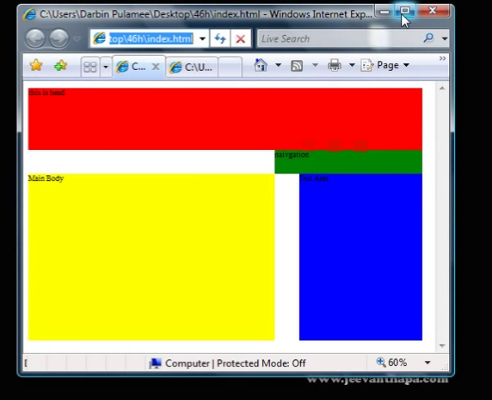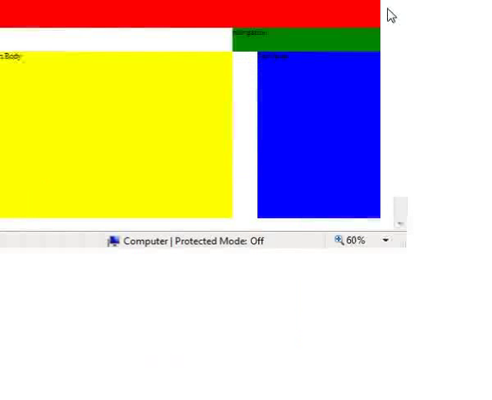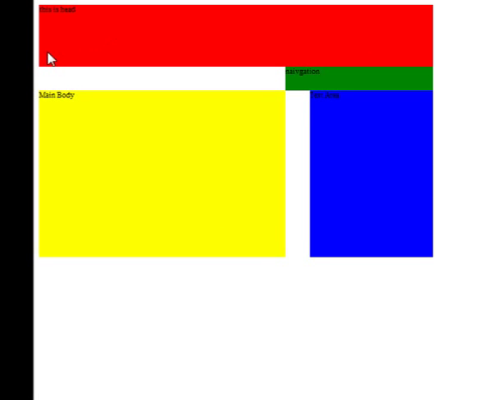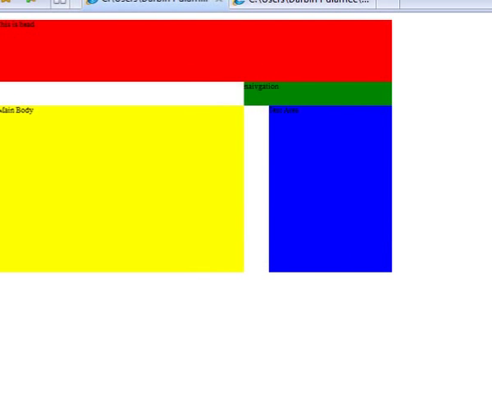Every content is floating left. You can see the margin on the left and the margin on the right is not the same. On the left there is very little margin, and on the right side there is a big white space, and everything is floating on the left side.